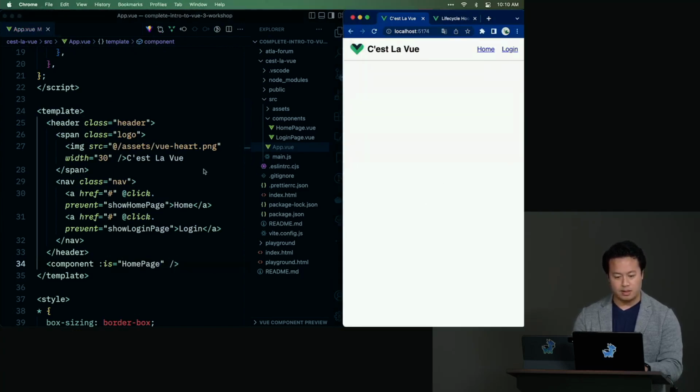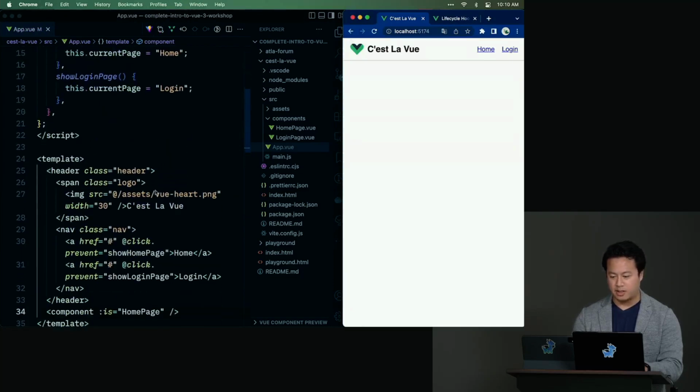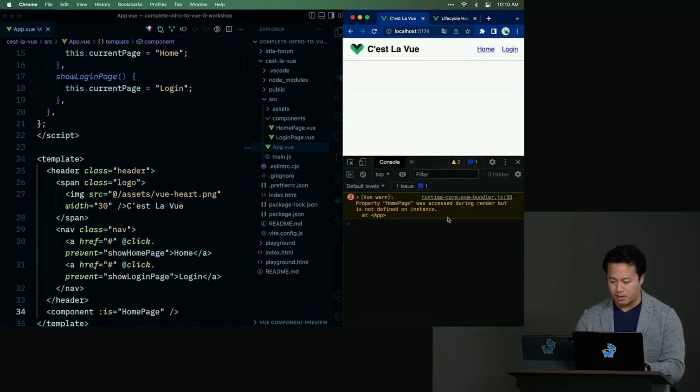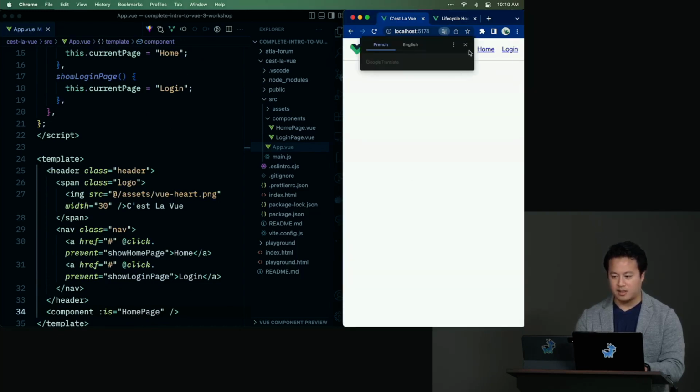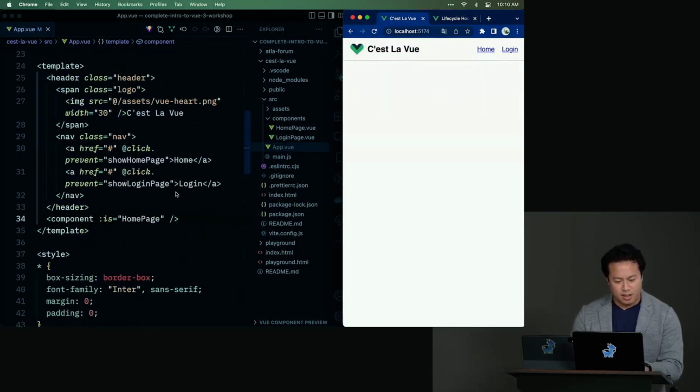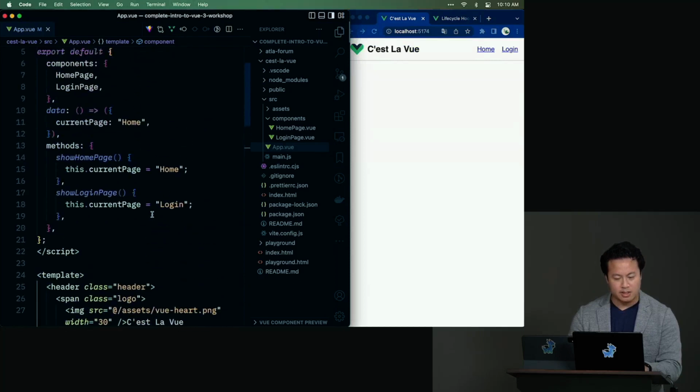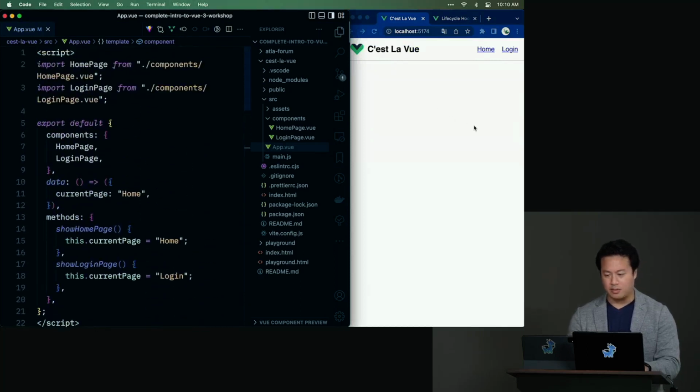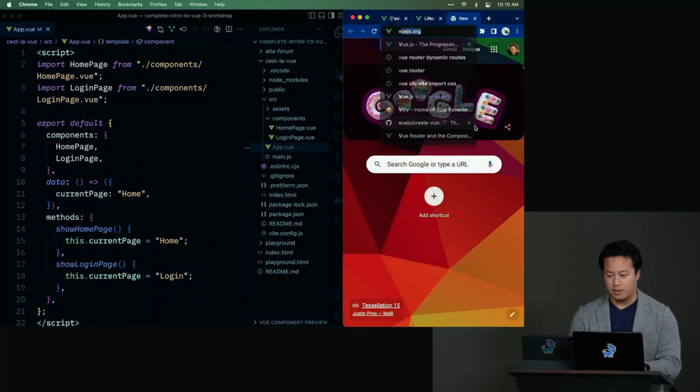Is the component homepage registered? Let me make sure real quick. It is totally registered. And I need to stop translating it. Never translate the site. So the component is here, and it should return. All right, one sec.